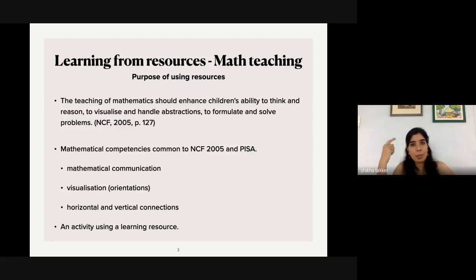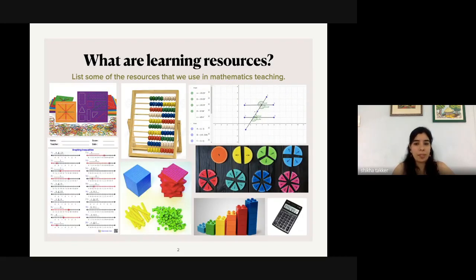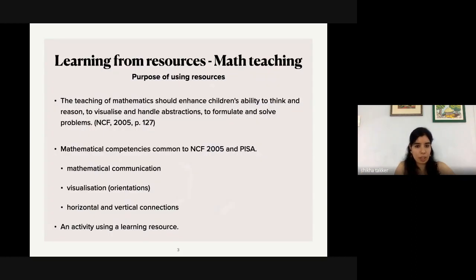But apart from the visualization function, some of these resources help us to give reasons. For instance, we saw the number line, or we were discussing these fraction materials, that they can also help you give a reason. So why is it that I think 2 times 1 by 4 is half? I can show it to you using these materials. So one can also use these resources to give reasons or justifications.